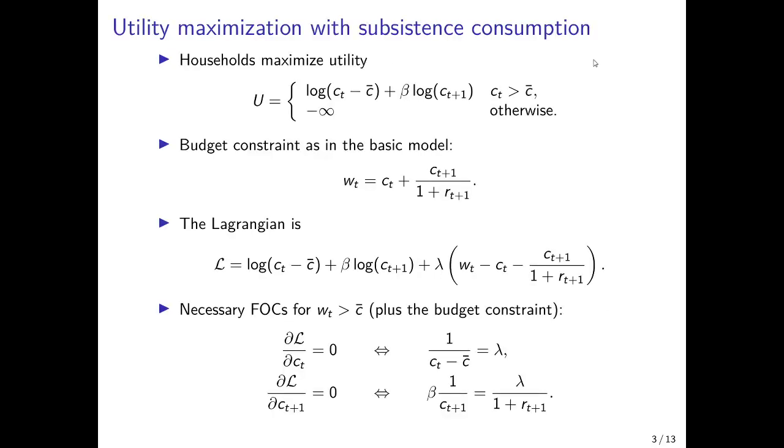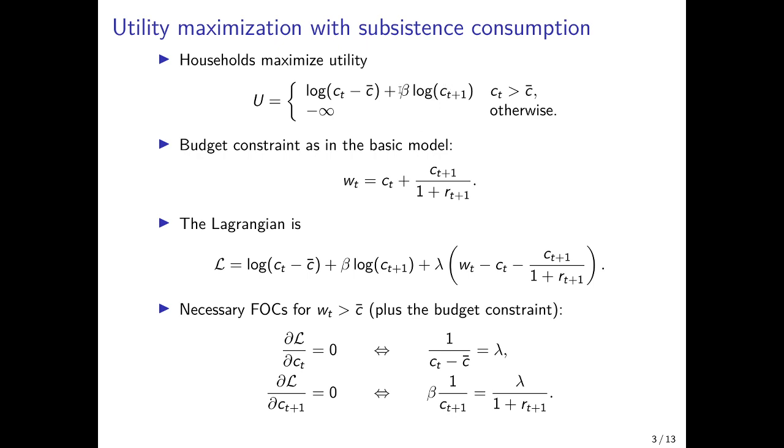Now, the utility maximization of households actually has two solutions. One is an interior solution for optimal consumption when consumption is above subsistence, and the other one is a boundary solution when income is so low that households could not afford subsistence consumption. So we conceptualize the utility function such that we have two situations. If subsistence consumption needs in the first period can be fulfilled, then the utility level of the household is the logarithm of consumption over and above the subsistence need. So utility starts to increase once the basic needs are fulfilled.